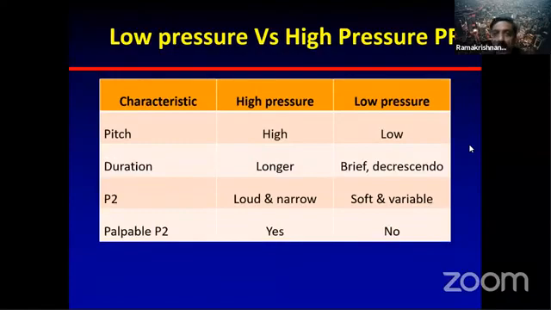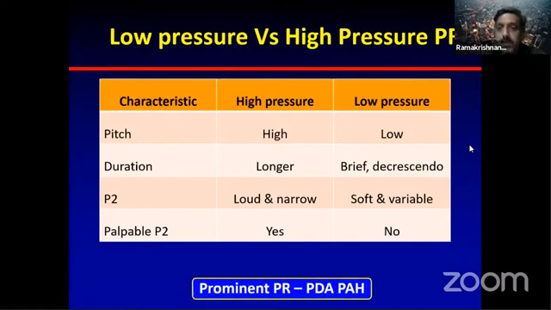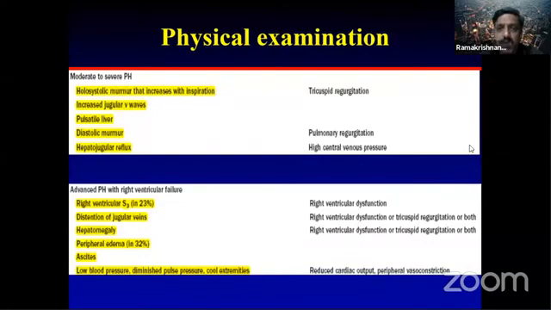So how do you differentiate between a low pressure and a high pressure PR? Again, the pitch will be high in high pressure PR and low in low pressure PR. The duration will be longer. It will be a brief decrescent murmur, almost like an AR murmur, a slightly superficial AR murmur. Loud and narrow P2 will be there in high pressure, and soft and variable in low pressure. There will be palpable P2 and no palpable P2. A prominent PR in a situation of PH generally suggests PDA PH is a very likely possibility.